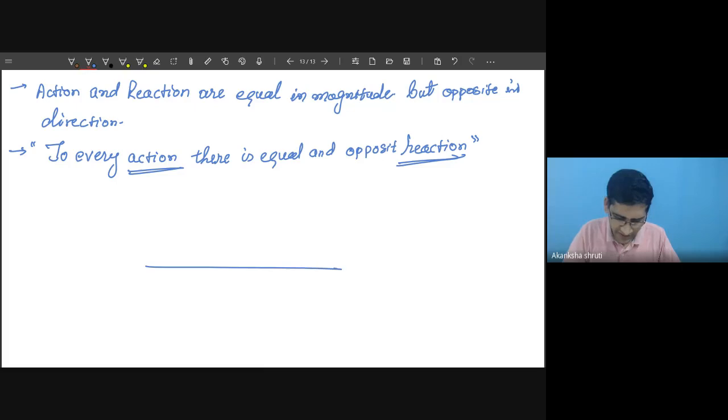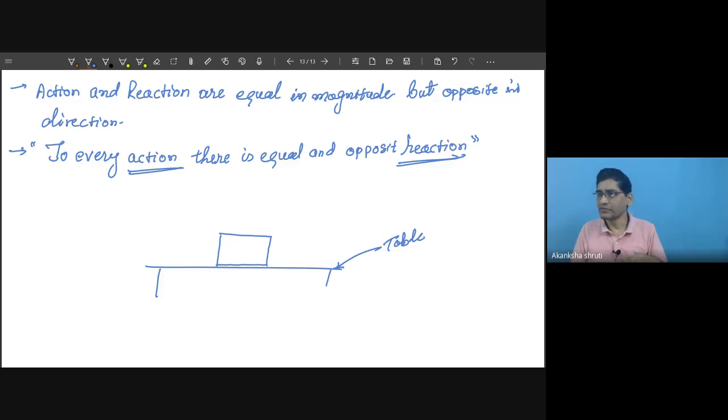Example, consider this is your table. Okay, this is the table, and over this table you have placed your book or a box over it. Now this box, because of its mass, has a tendency to fall down. If this bench or this table is not there, automatically it will fall down and lay on the ground.